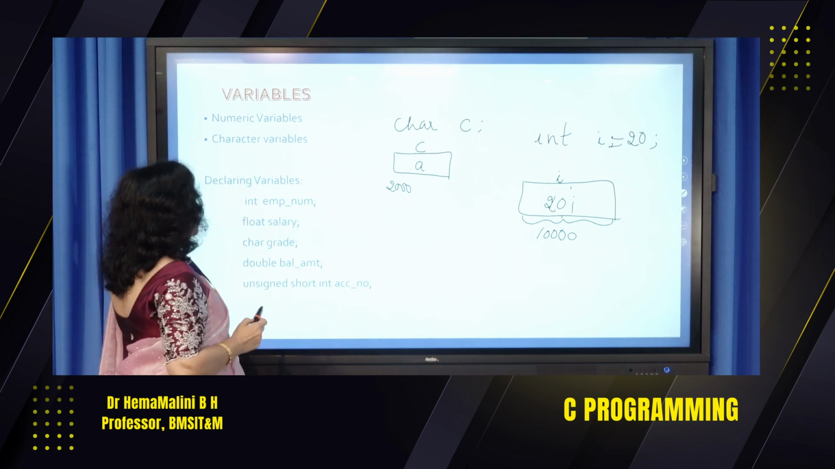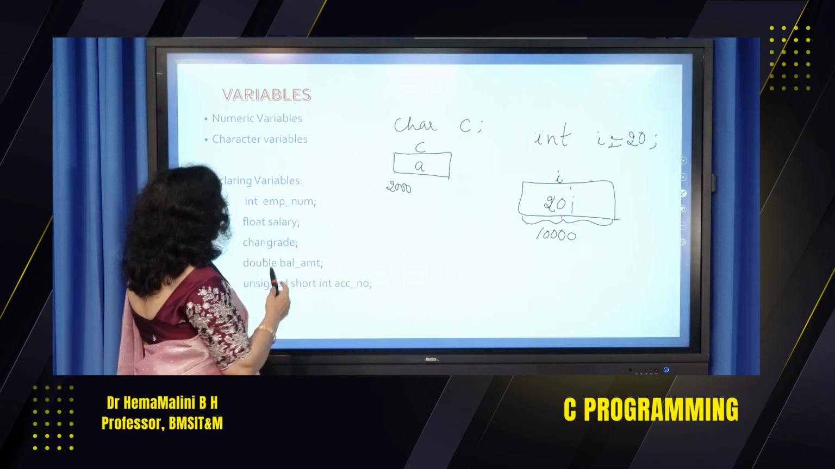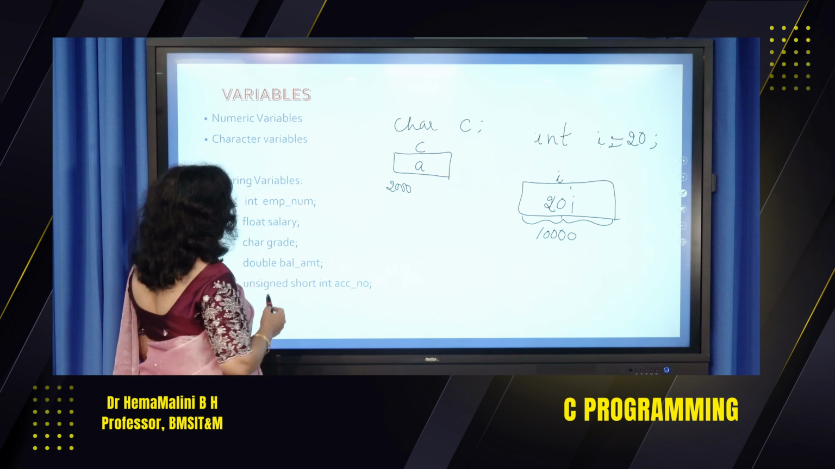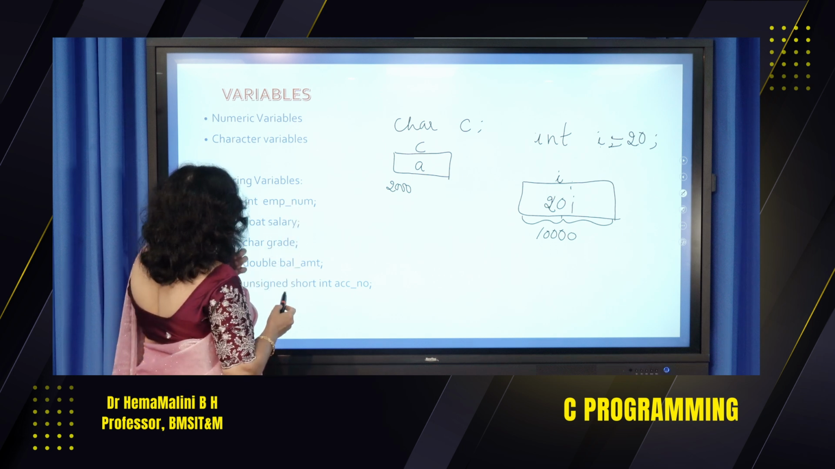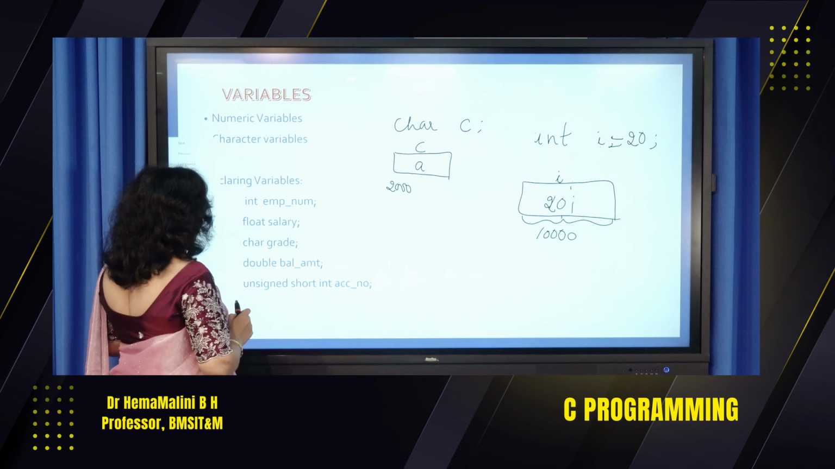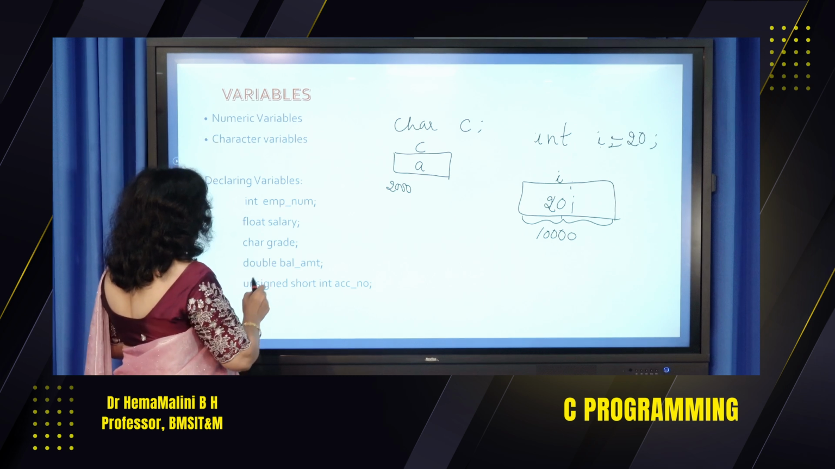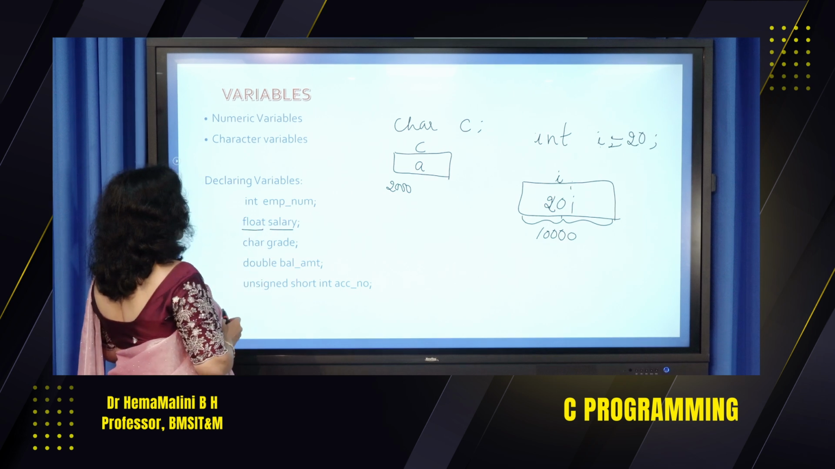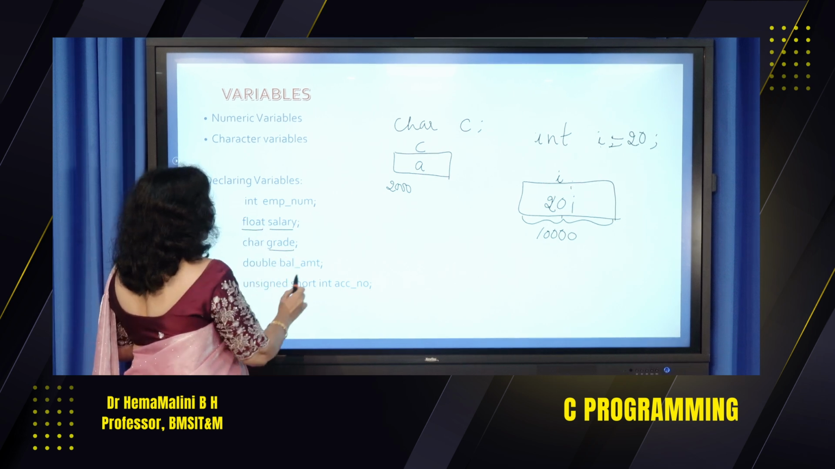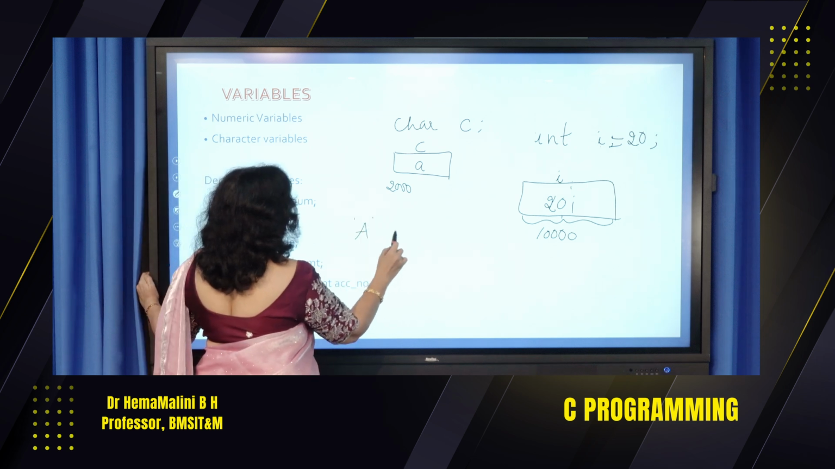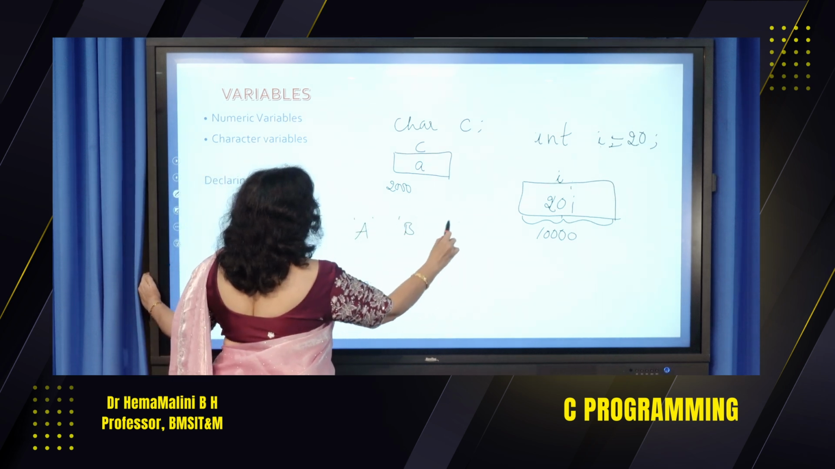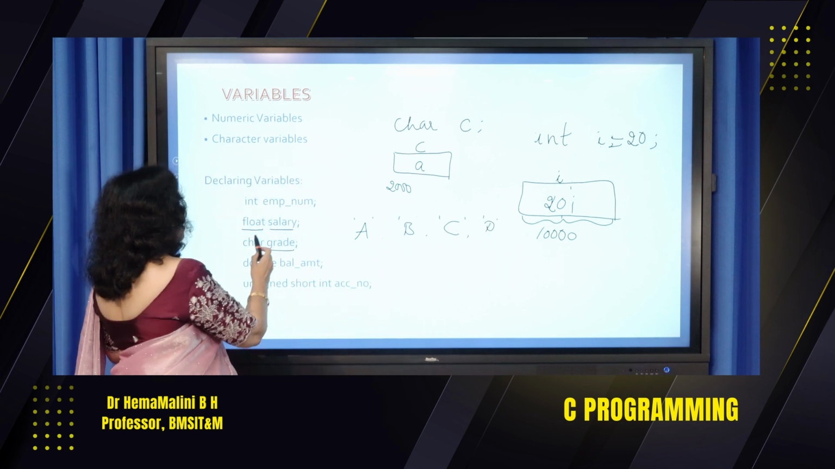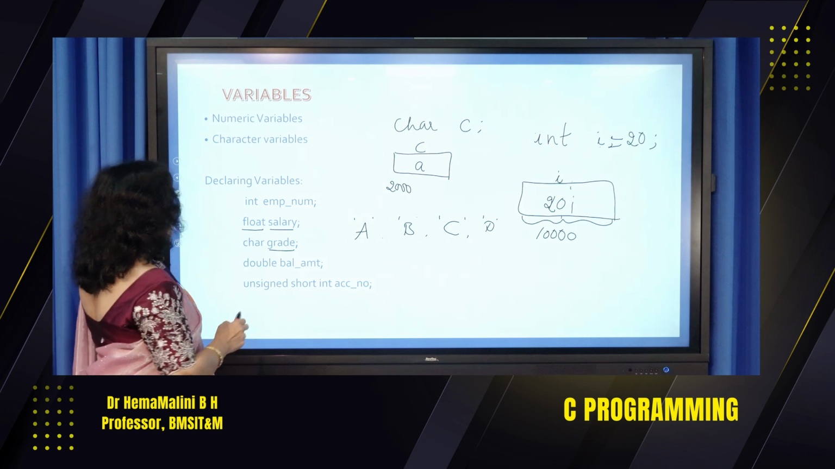Now declaring the variables. I have given some sample declarations here. Int emp_num. Say I am going to declare one employee number. It is of type int. Float salary. I have declared a variable salary. It is of type float. Char grade. Say the grade can be A or B or C or D. Okay, it could be anything. I am just going to say char grade.